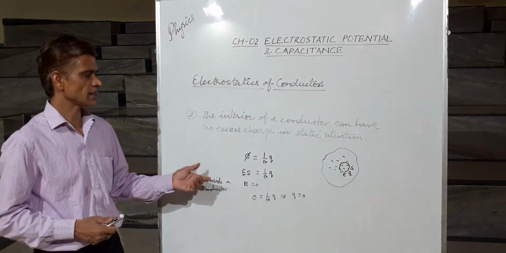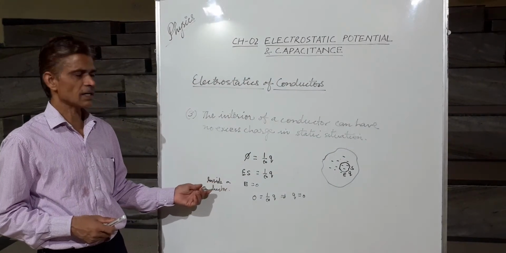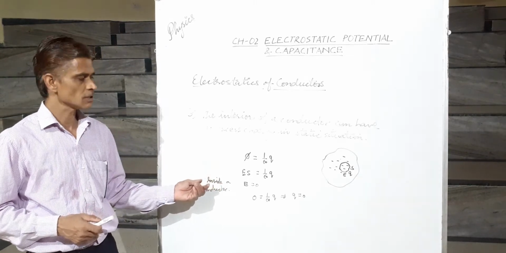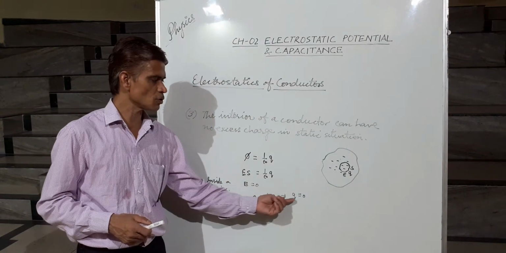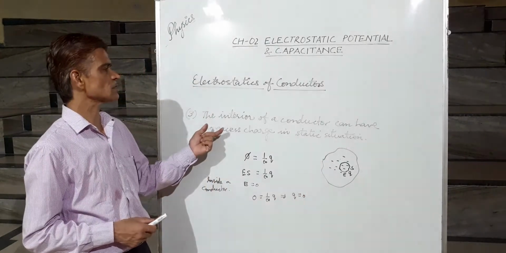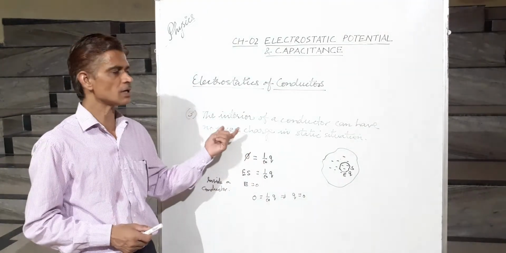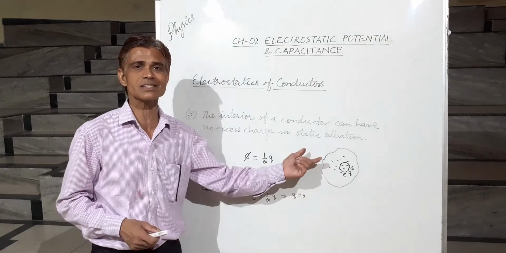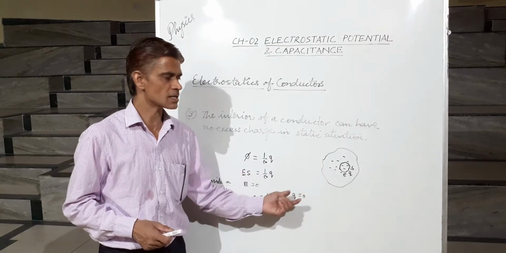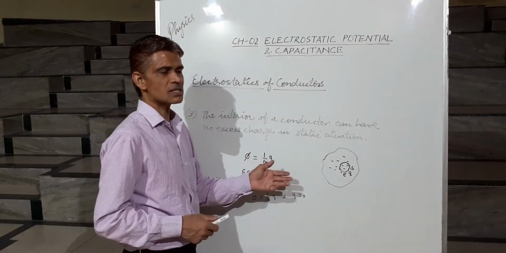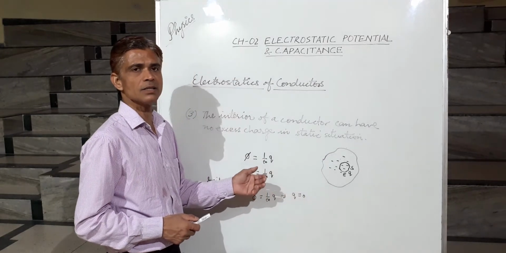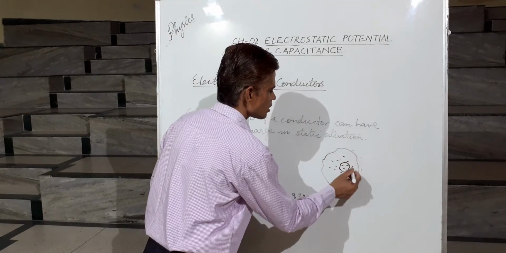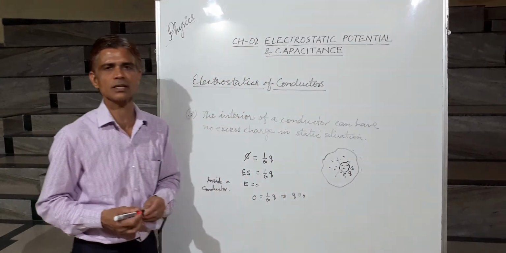So Q must be 0. So the interior of a conductor can have no excess charge or extra charge in a static situation. Whatever extra charge is there on a charged conductor resides on the outside, not inside the conductor.